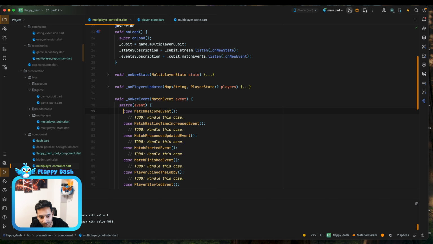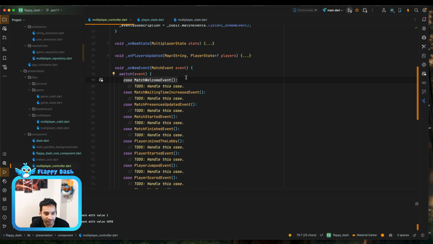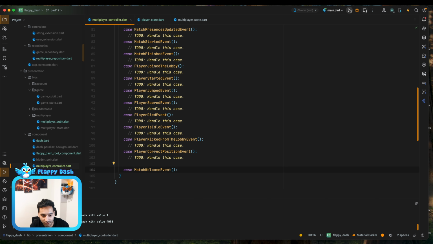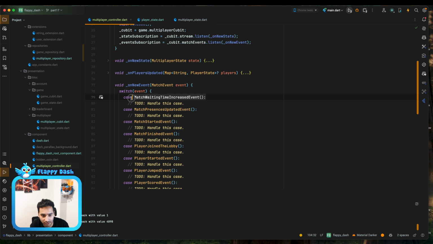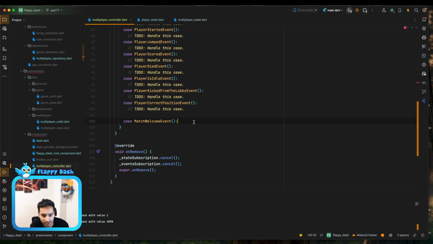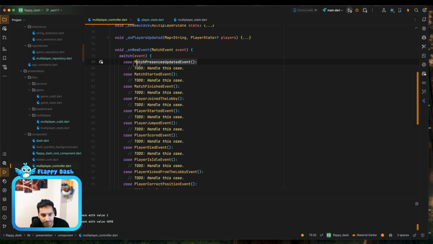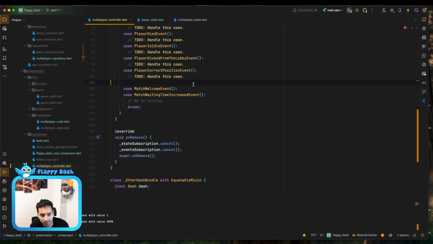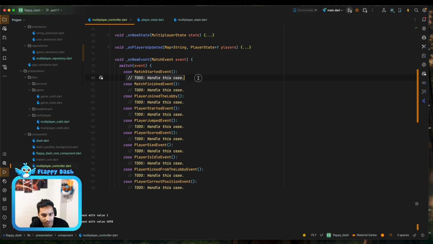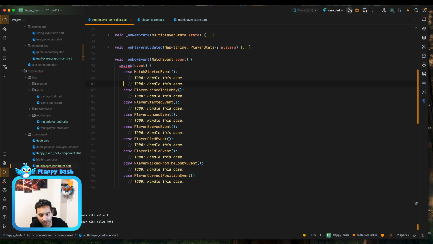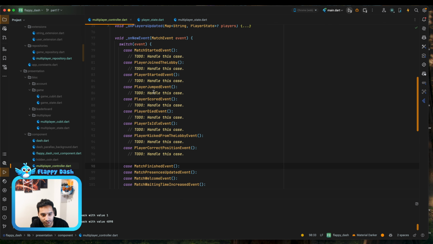And let's implement all the events that we have, and we can move the ones that we are not interested in in our case. For example, this one, welcome, and for example waiting time increased. So these are the events that we don't care about, so we do nothing. And we have the match presences updated event. We don't care about this one. Okay, this is something that we need to do something. Match finished event. So again, this is something that is not for here.